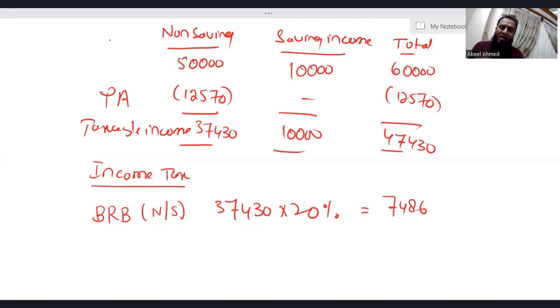But before applying any tax rate on the saving income, you have to first check the status of the individual. If the individual is a basic rate taxpayer, they get a nil rate band of £1,000. If a higher rate taxpayer, they get a nil rate band of £500. If an additional rate taxpayer, they get nothing for the nil rate band in the saving income.